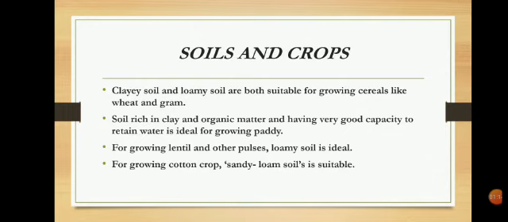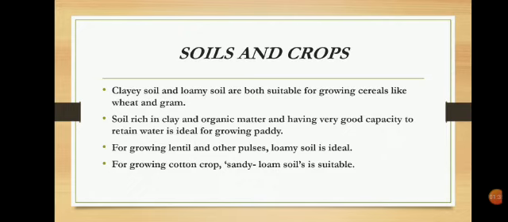Here are some important crops and the types of soil which are suitable for growing them. Number one: clay soil and loamy soil are both suitable for growing cereals like wheat and gram. Gram, all of you know what is gram. Such soils, that is clay soil, are good at retaining water.